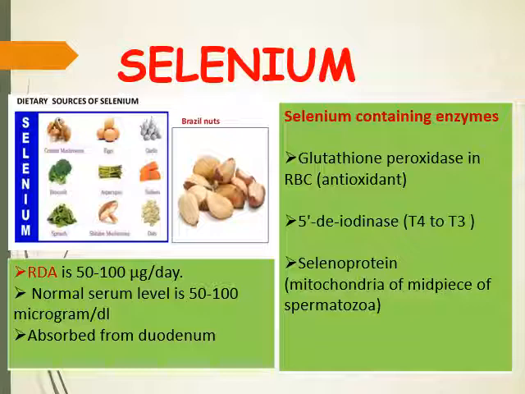Selenium, it is also present in almost all the foods like eggs, mushrooms, green leafy vegetables, etc. And selenium containing enzymes are glutathione peroxidase. Again, it is an antioxidant. Then 5' deiodinase, which is the enzyme required for the conversion of T4 to T3. Then selenoprotein, which is a protein present in the spermatozoa.